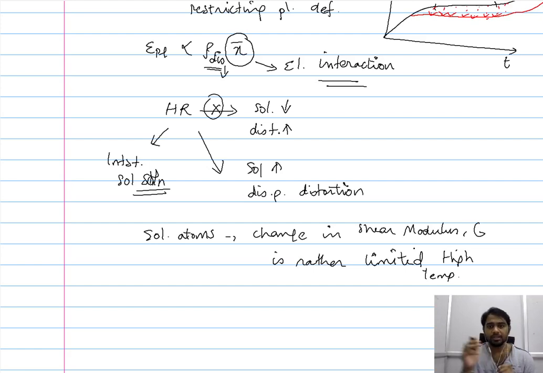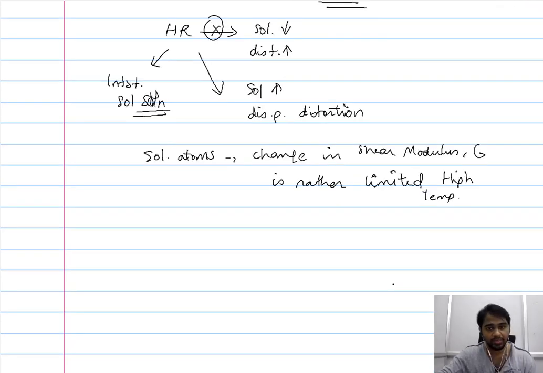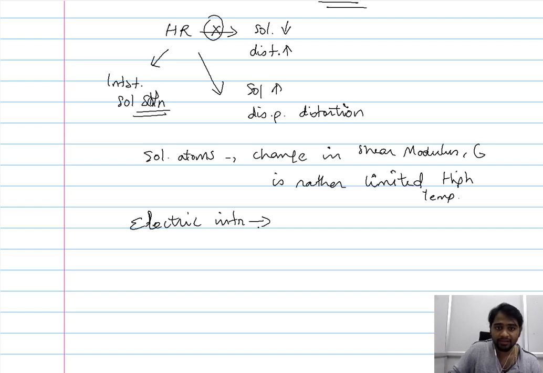The other way in which the addition or inclusion of solute atoms into the base metal restricts the propagation of the dislocation is through what we refer to as the electric interaction. So in addition to the elastic interaction, you also have an electric interaction.